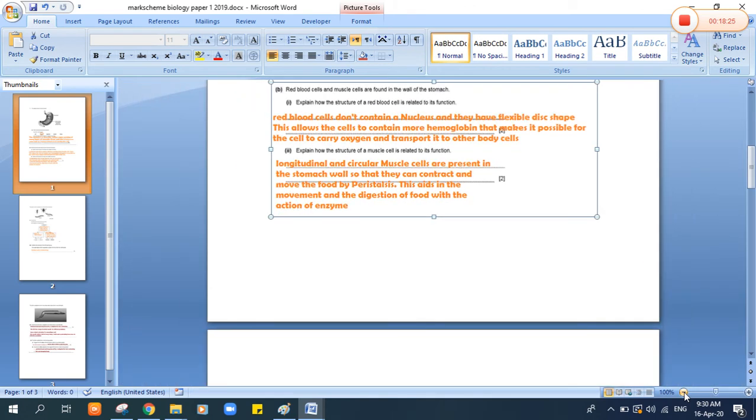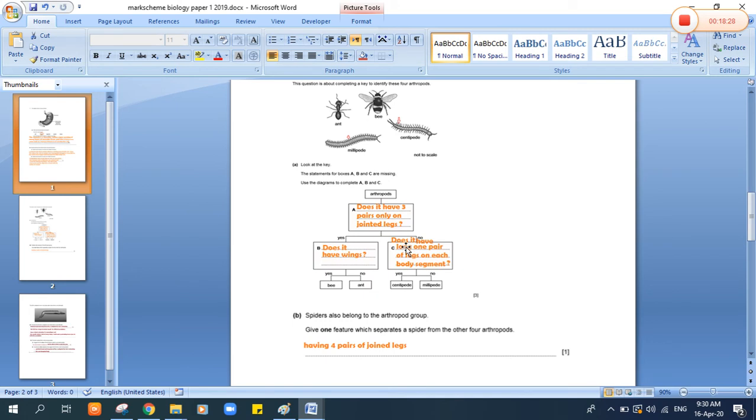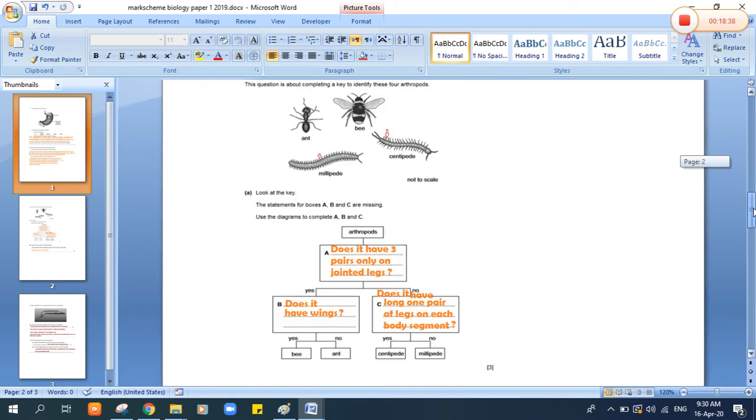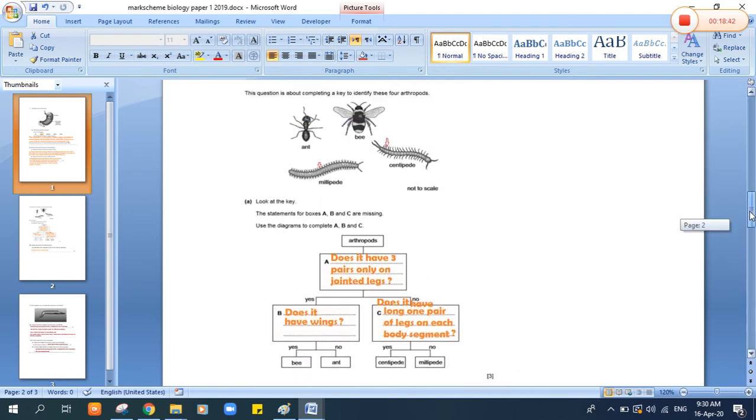So your question here, you can write it this way: does it have long legs, one pair on each side? If your answer is yes, if they have one pair, it will be a centipede. Where are centipedes? Here, they have only one pair. If no, it will be a millipede that has two pairs of legs.